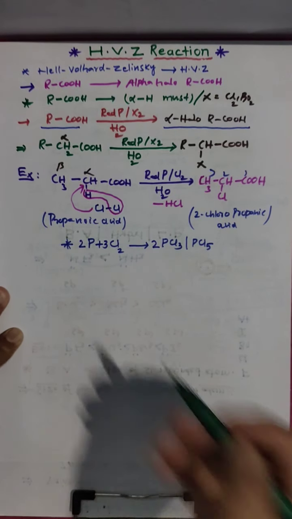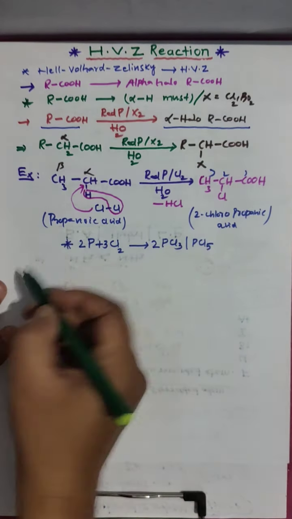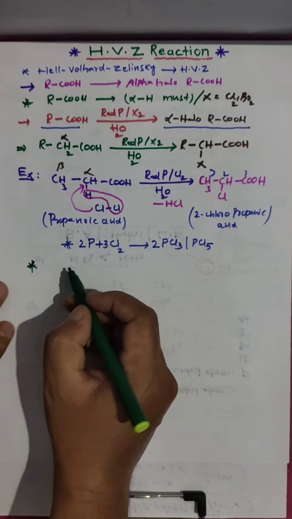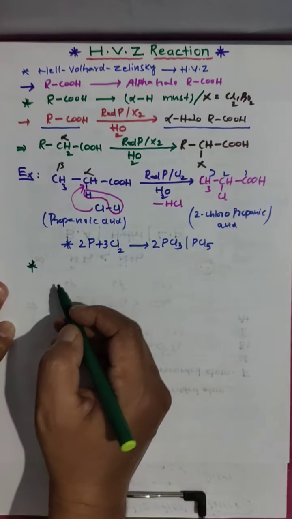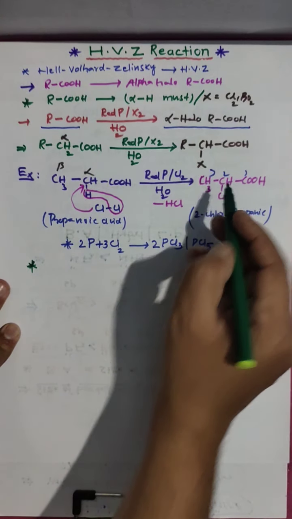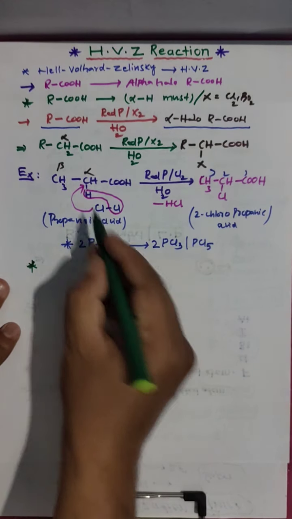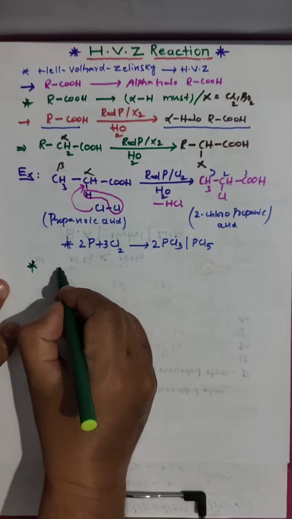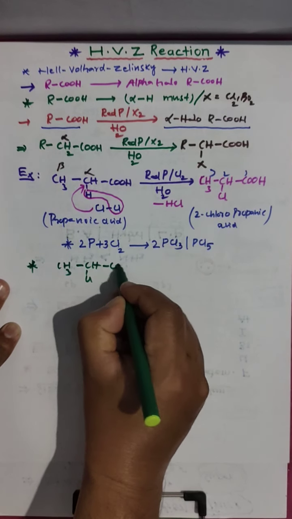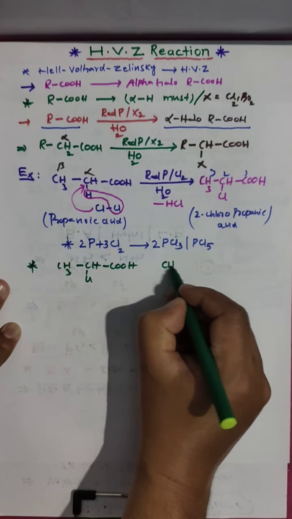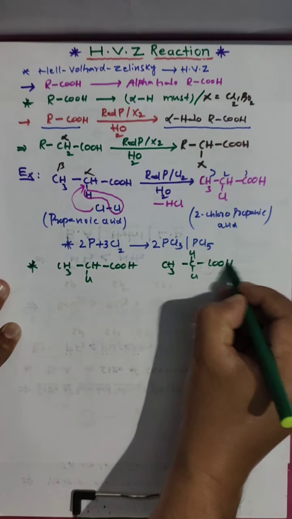See here, if chlorine or bromine is taken in excess, then all the hydrogen atoms at the alpha position will be substituted. This hydrogen is also replaced, and here another halogen comes in. So if all alpha hydrogens are replaced, you get CH3CHClCOOH and also CH3CCl2COOH when excess is taken.